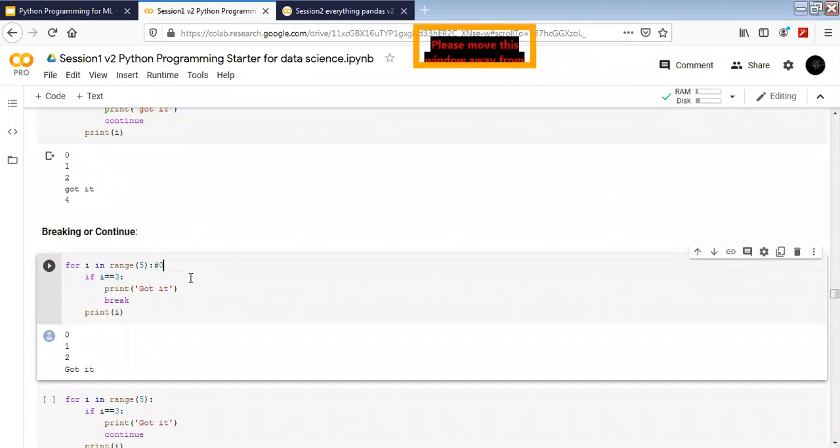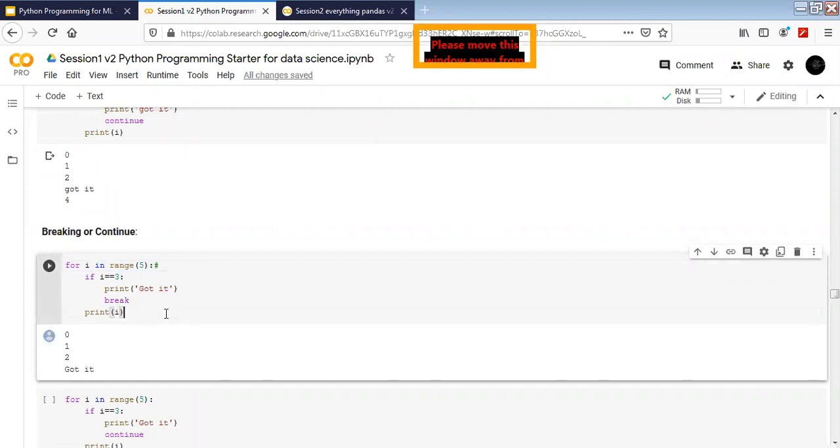0 here, we got 0. At 1 we got 1. At 2 we got 2, and at 3 we hit the if condition here. We went inside it and printed it, and after that we saw a break. The break means that we are going to exit the whole for loop. We are not going to go back, and we are not going to skip the rest of the code and go back. What we are going to do is stop the whole for loop. Now we won't see any other iteration being executed. It's not going to go to 4 anymore. Okay, we are done there.